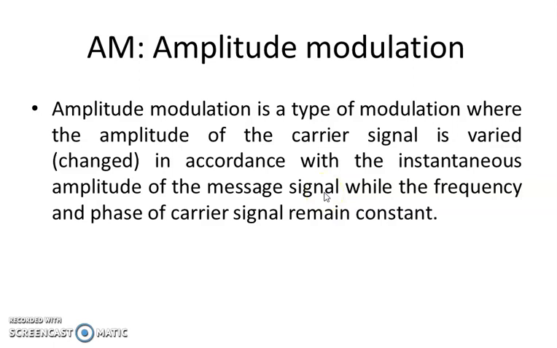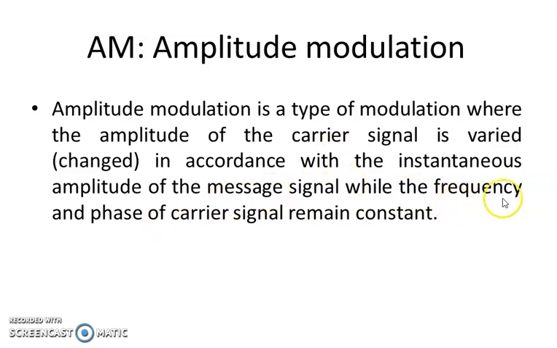For a modulation technique, we need a message signal and a carrier signal. Message signal means the information signal, and carrier signal means a high frequency signal. In all types of modulation, we are changing the carrier signal parameters. That is, if we change the amplitude of the carrier signal with respect to the amplitude of the message signal, then that process is known as amplitude modulation.